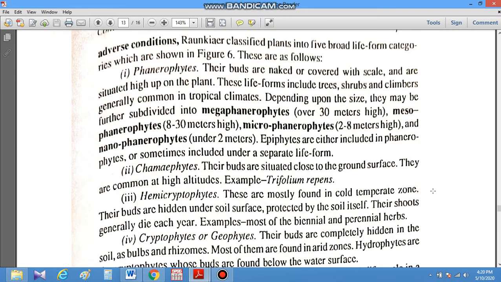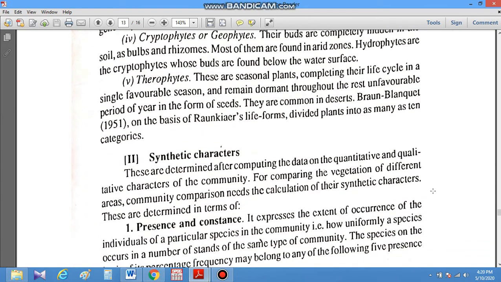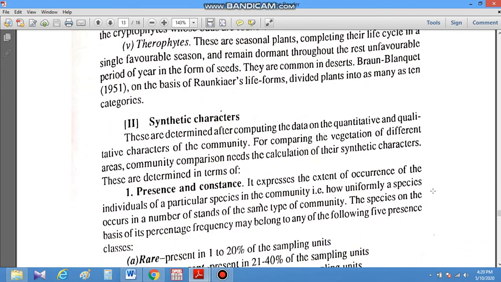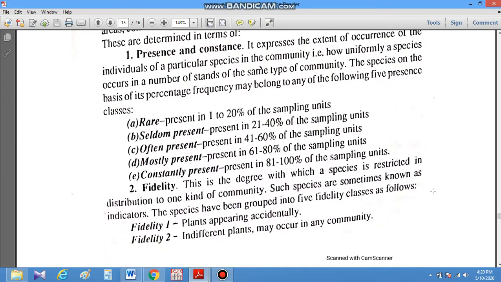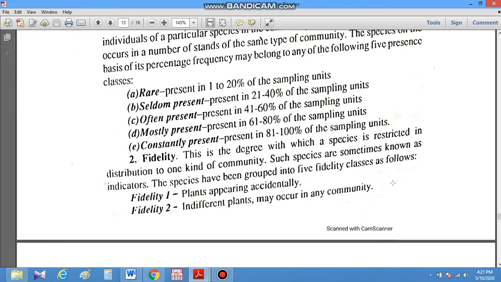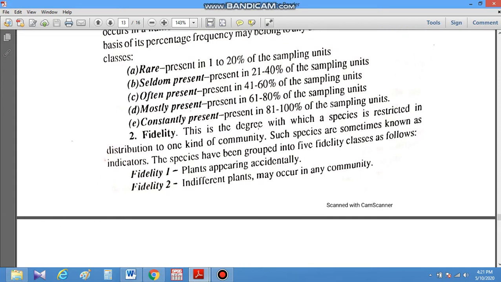Next are the synthetic characters, which we discuss here. The first character is presence and constancy: what percentage of sampling units a species is present in. If the percentage is 1 to 20% of the sampling units, then we say that the particular plant species is rare. Next, 21 to 40% is seldom present. If there is 41 to 60% distribution, they are called often present. If there is 61 to 80%, they are mostly present. And if there is 81 to 100%, they are constantly present.